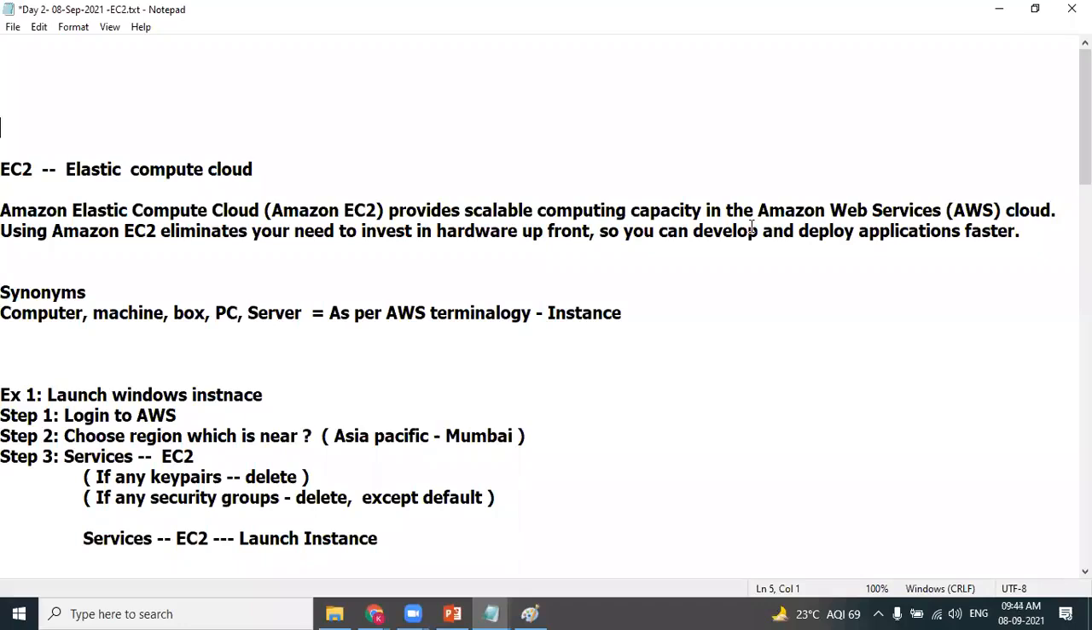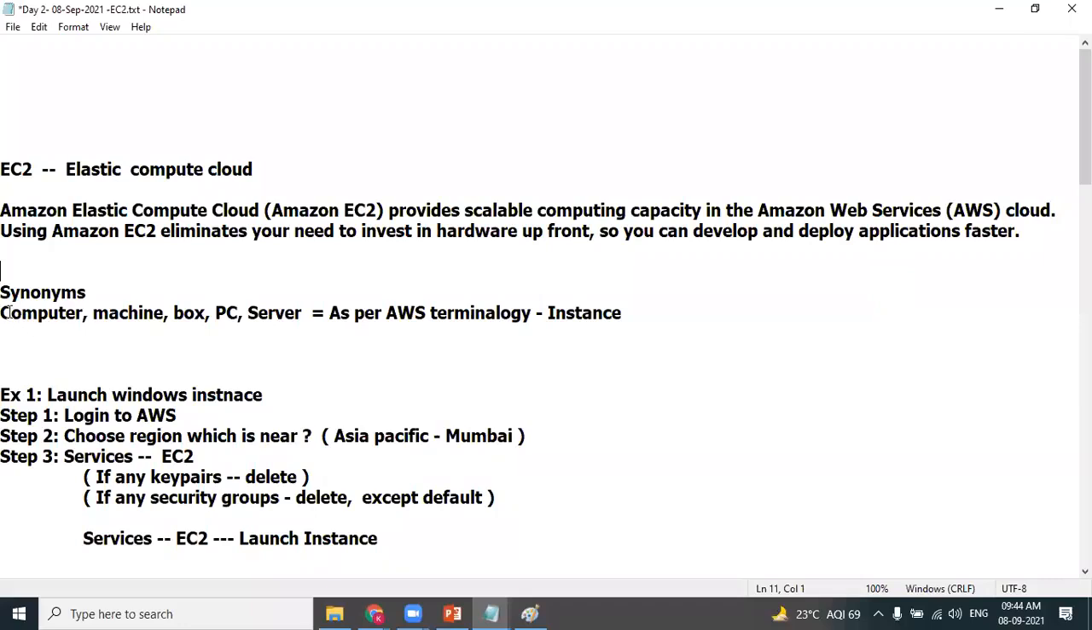So look at the theory here. A quick repeat of the sentence we just read. EC2 service provides computing capacity on AWS cloud. You can eliminate the investment on the hardware and you can develop and deploy applications once you have the infrastructure available on AWS. So when you're working with EC2, look at these terminologies.